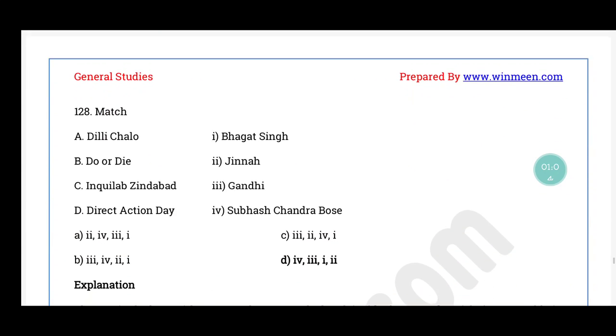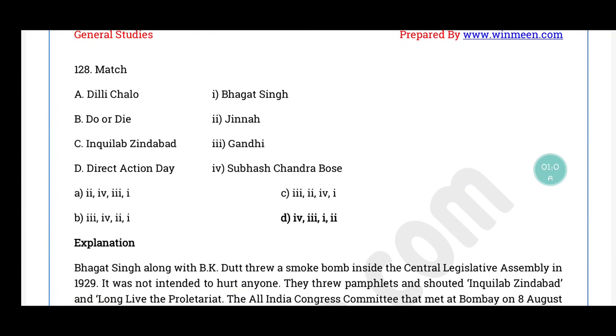Question number 128. Match. Dilli Chalo, Bhagat Singh. Do or Die, Jinnah. Inqilab Zindabad, Gandhi. Direct Action Day, Subhash Chandra Bose. The correct answer is option D. Dilli Chalo, Subhash Chandra Bose. Do or Die, Gandhi. Inqilab Zindabad, Bhagat Singh. Direct Action Day, Jinnah.